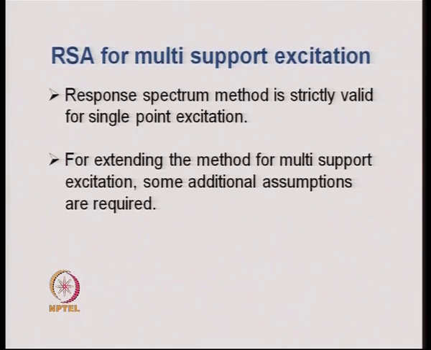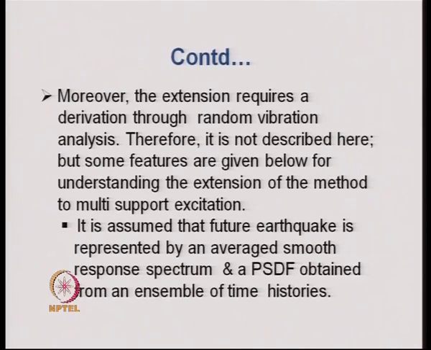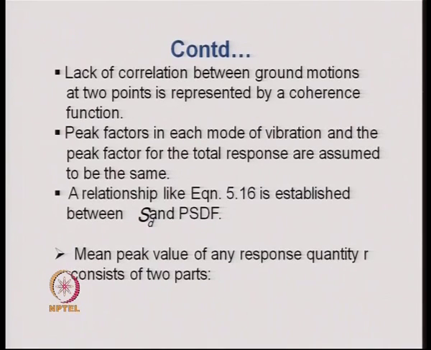The first assumption is that the future earthquake is represented by an averaged smooth response spectrum and a power spectral density function obtained from an ensemble of time histories. Then, the lack of correlation between ground motions at two different supports, where the excitations are caused by the earthquake, is represented by a coherence function.